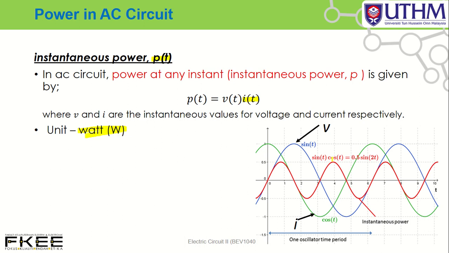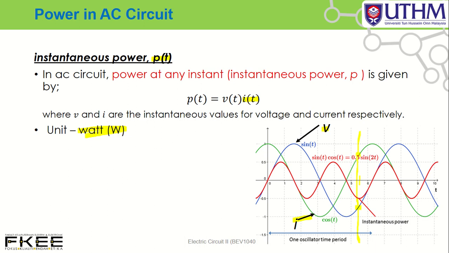Okay, let's say you have a voltage waveform, and then this is a current waveform. So how to determine instantaneous power? Let's say you want to determine power at t equal to 5.5 second. You can determine voltage at t equal to 5.5, and this is the current at t equal to 5.5 second.